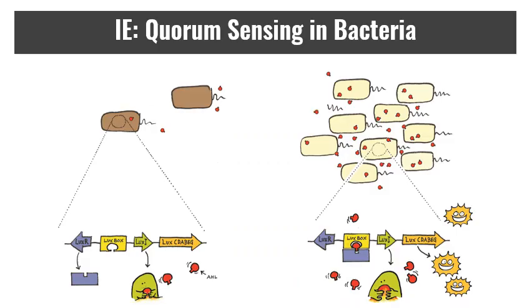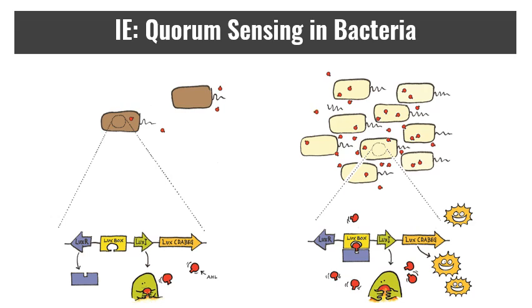Now, sensing and communication is not just a multicellular thing. Bacteria use it in a wide variety of ways. One of the more common examples is quorum sensing. This is a bacterial gene expression system that is correlated to population density. So basically, transmission is dependent on autoinducers. There's autocrine signaling to release production and accumulation of molecules. Those molecules are released by the bacteria and they accumulate, and that accumulation is directly proportional to cell density. So as the organisms recognize more of self around, or more of the same species, they will alter their responses.